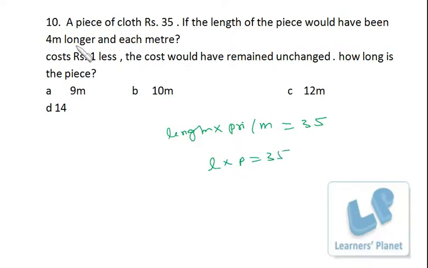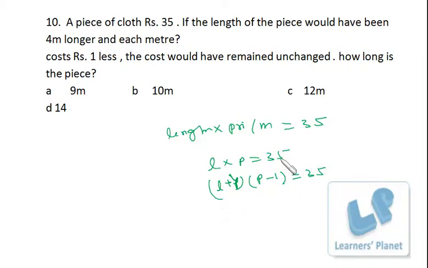And if the length of the piece is 4 meter longer, that means L plus 4, P minus 1, still it is 35. Now among the options we have been given length, right? Now you should be smart enough to pick up the right option.